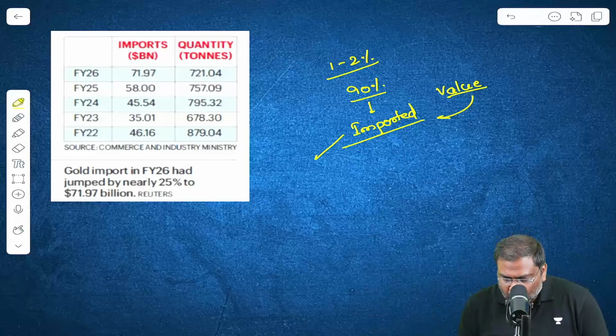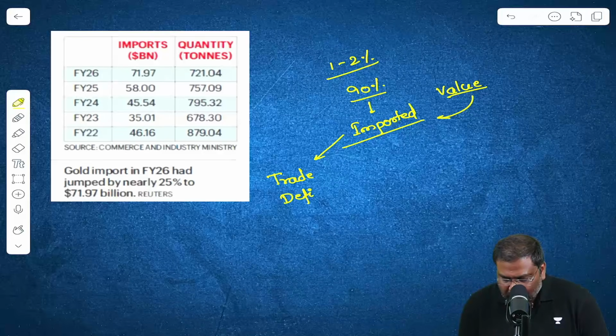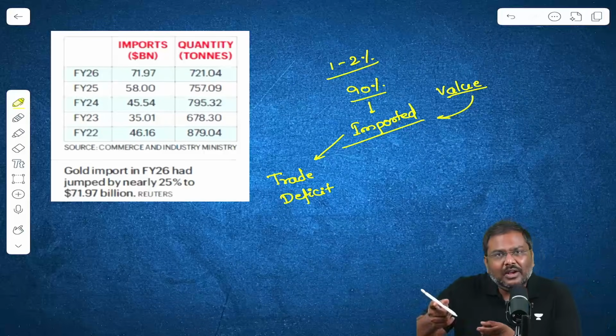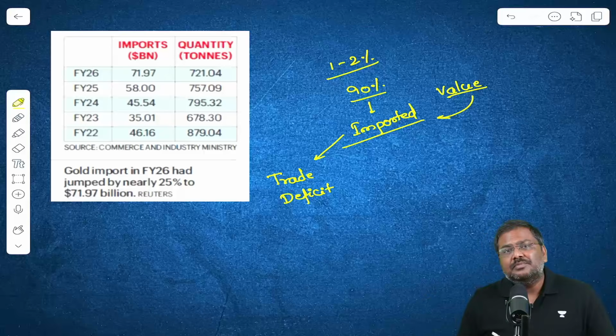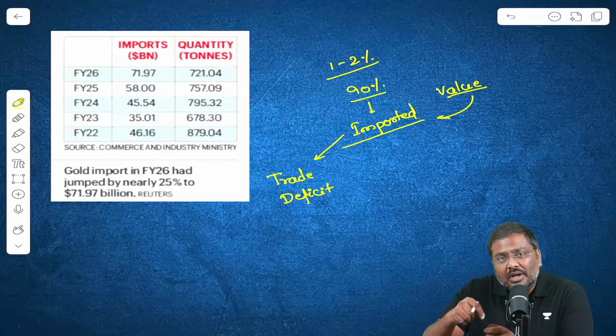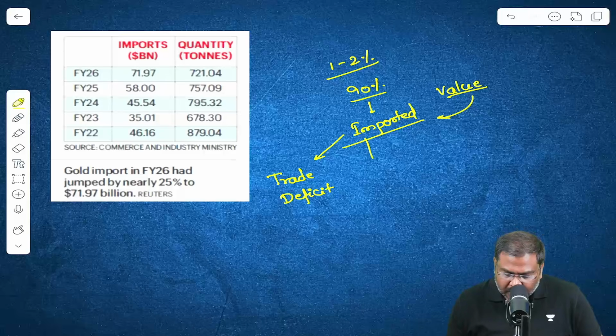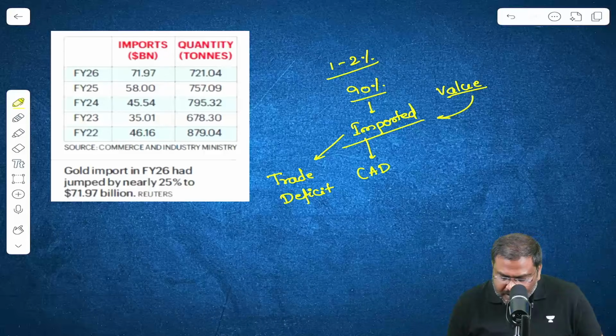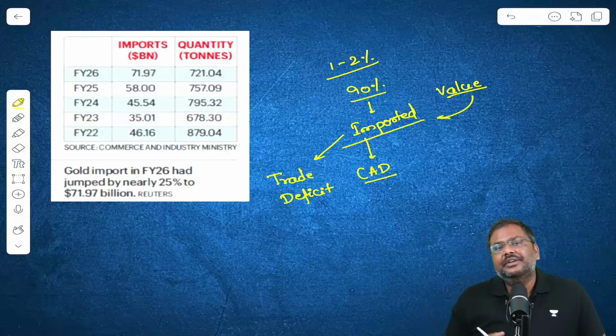When you're importing more gold, one, it will contribute to an increase in trade deficit. That is essentially the difference between the value of imports and the value of exports. You are importing more compared to exports. It will contribute to an increase in the current account deficit.